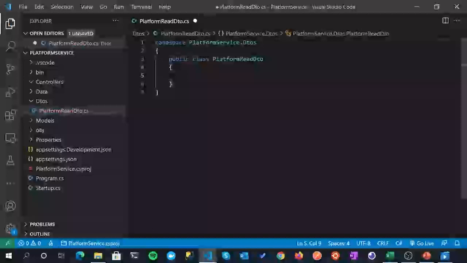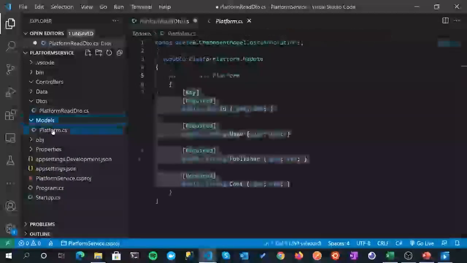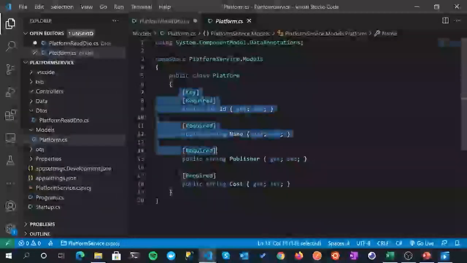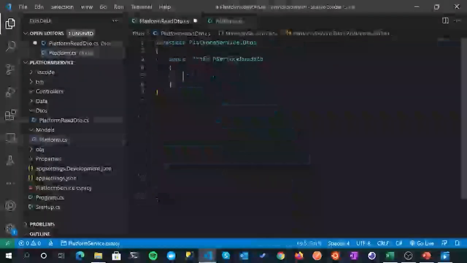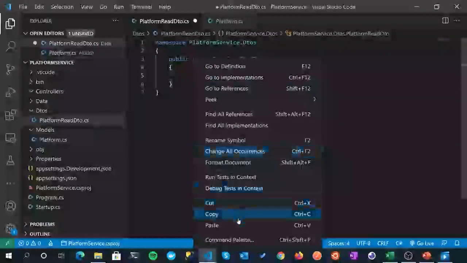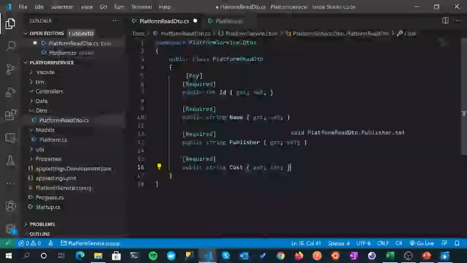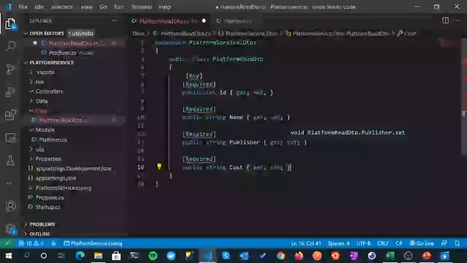And I'm just double checking I'm spelling platform correctly. That looks good. Now what I'm going to do, I'm going to come over to our models folder, into platform, and I'm just going to copy all of our properties. I'm going to paste them in here. Okay. Now I don't mind doing copying and pasting in this instance because I've already typed this code out, and I'm sure you don't want to see me double writing it out again.